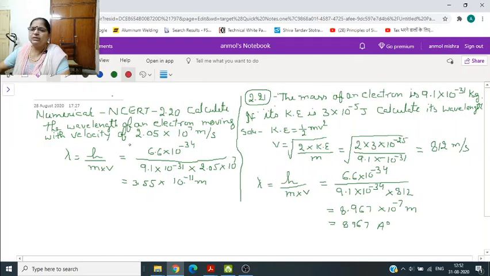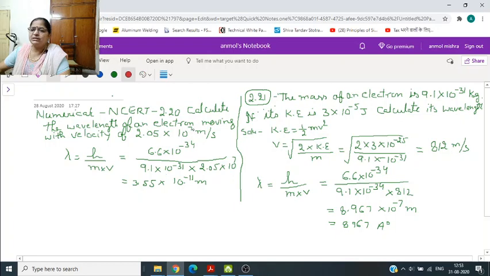Now, numerical NCERT 2.20 unsolved question. Calculate the wavelength of an electron moving with velocity of 2.05 into 10 to the power 7 meters per second. So, lambda is equal to h by m into v. Somewhere it is given c, so no problem. This is equal to value of h 6.6 into 10 to the power minus 34.